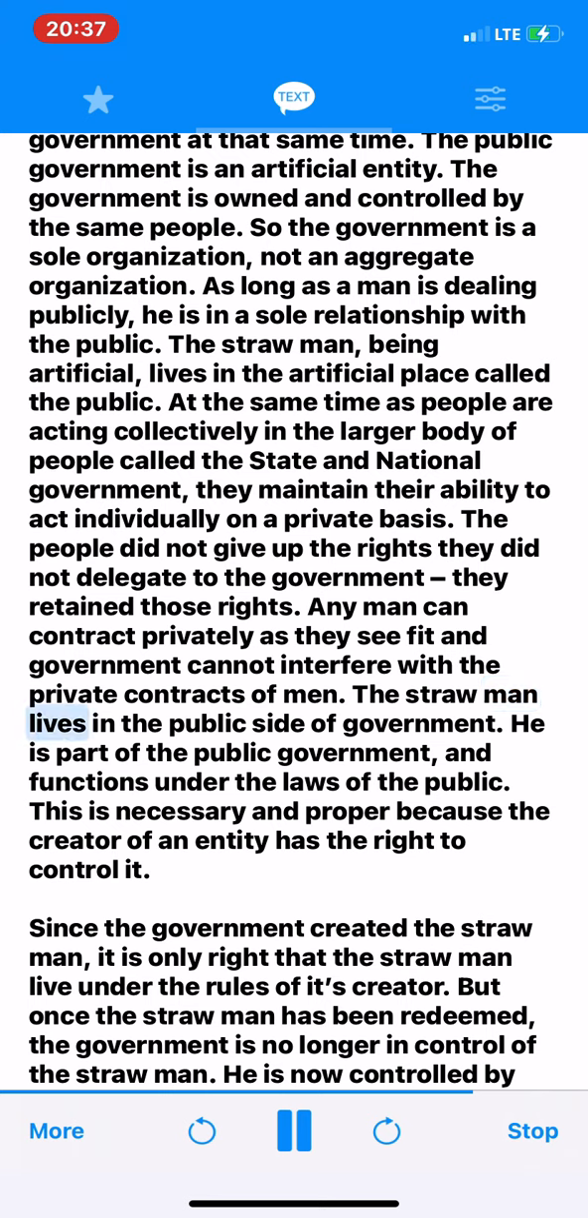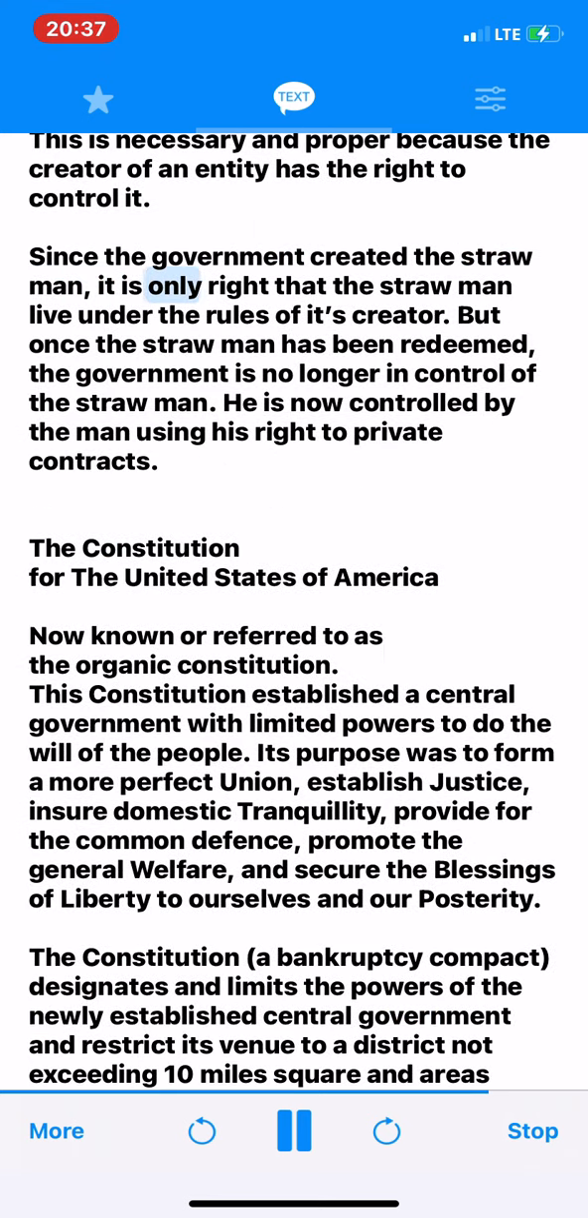The straw man lives in the public side of government. He is part of the public government, and functions under the laws of the public. This is necessary and proper because the creator of an entity has the right to control it. Since the government created the straw man, it is only right that the straw man live under the rules of its creator. But once the straw man has been redeemed, the government is no longer in control of the straw man. He is now controlled by the man using his right to private contracts.